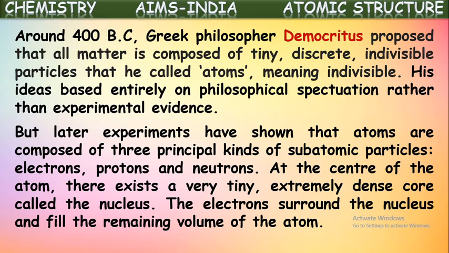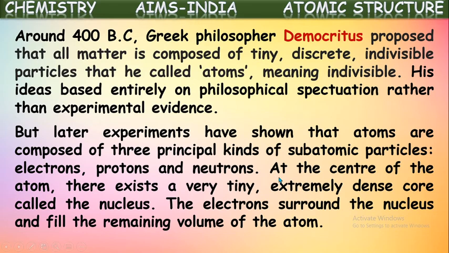The theory or proposal given by Democritus and Maharshi Kanad was found wrong because they told that atoms are the smallest. But later on, experimentally, they discovered these electrons, protons, and neutrons, which are there inside the atom. So atoms are no more the smallest.